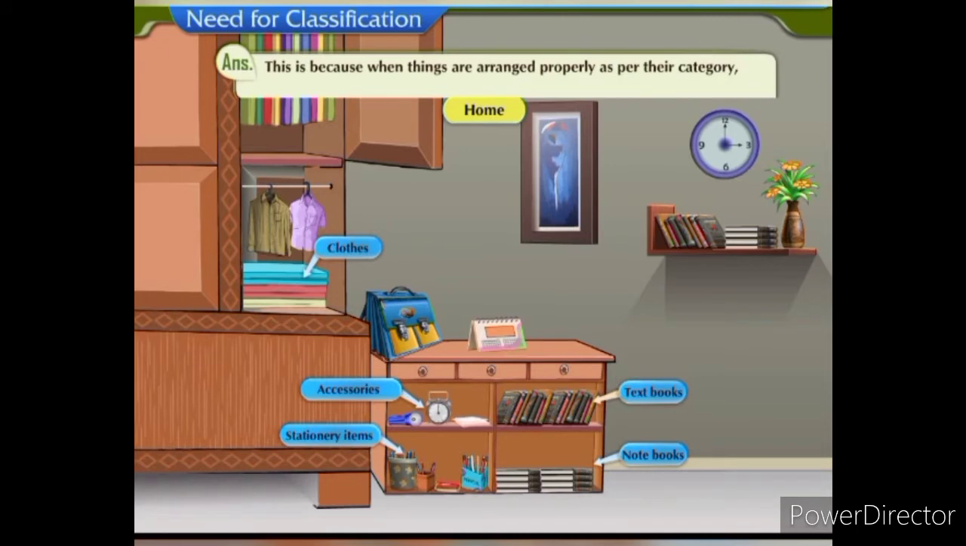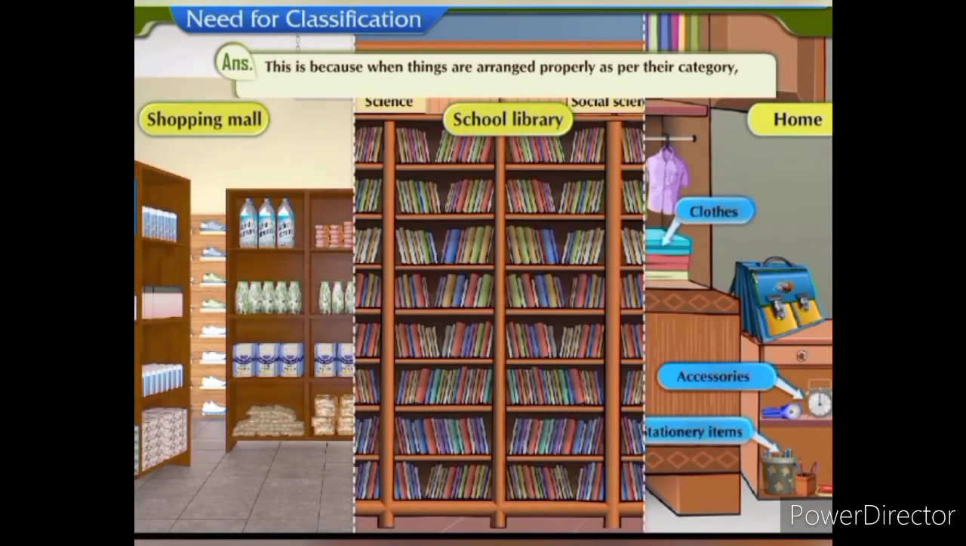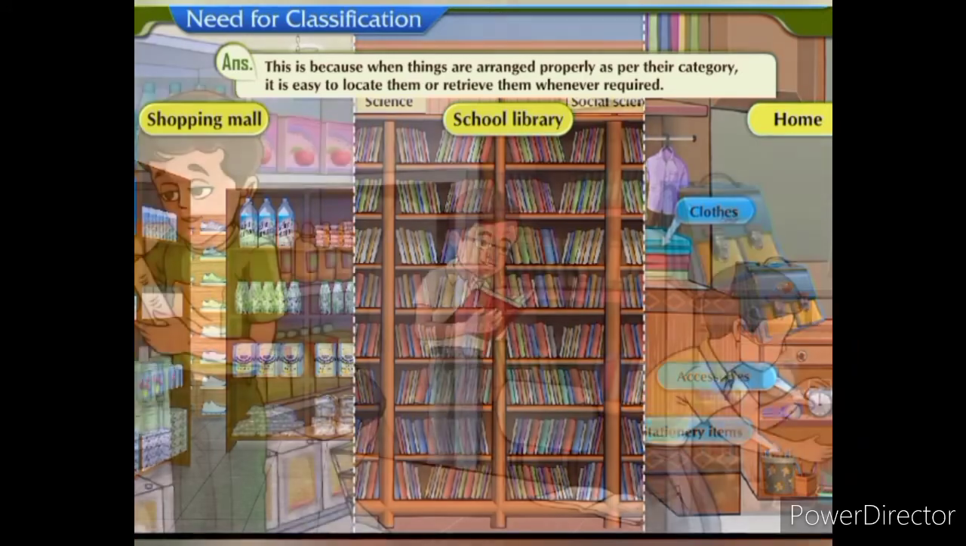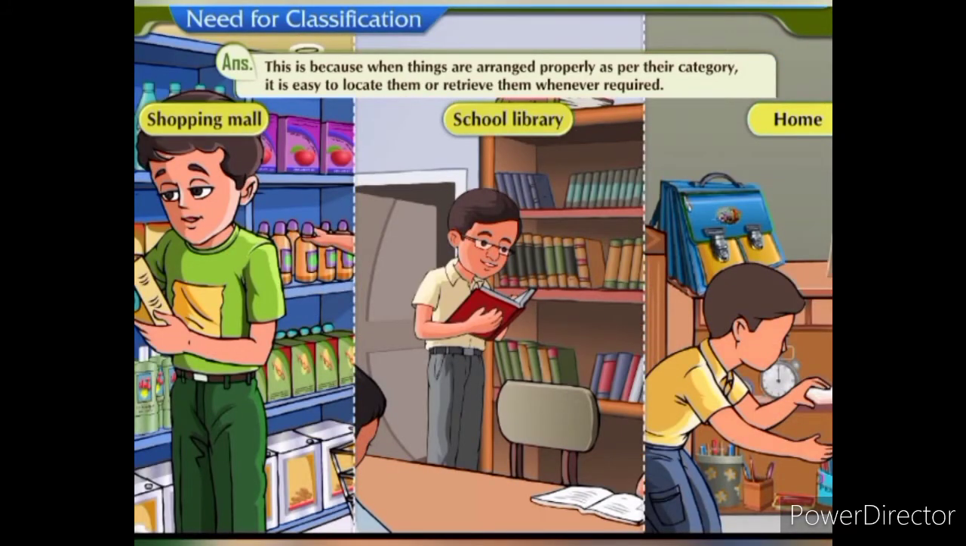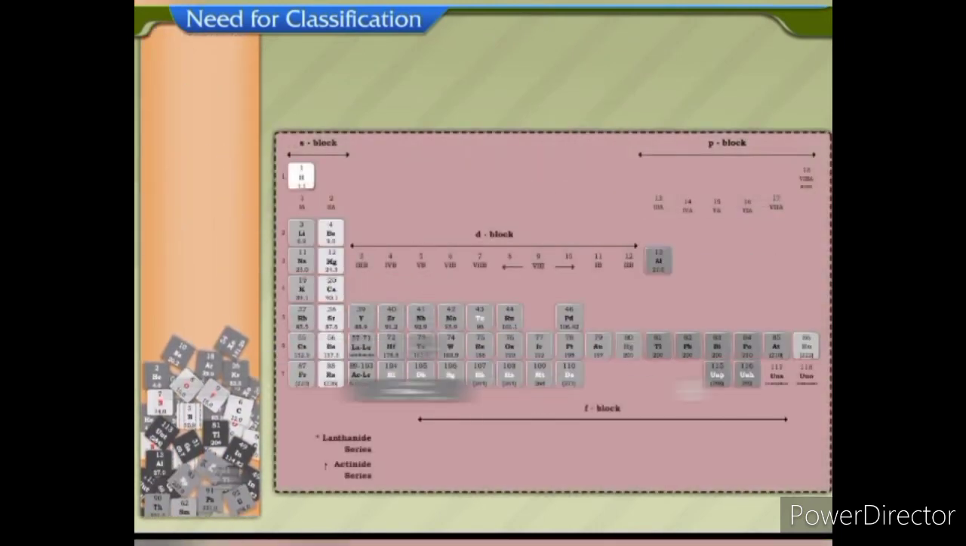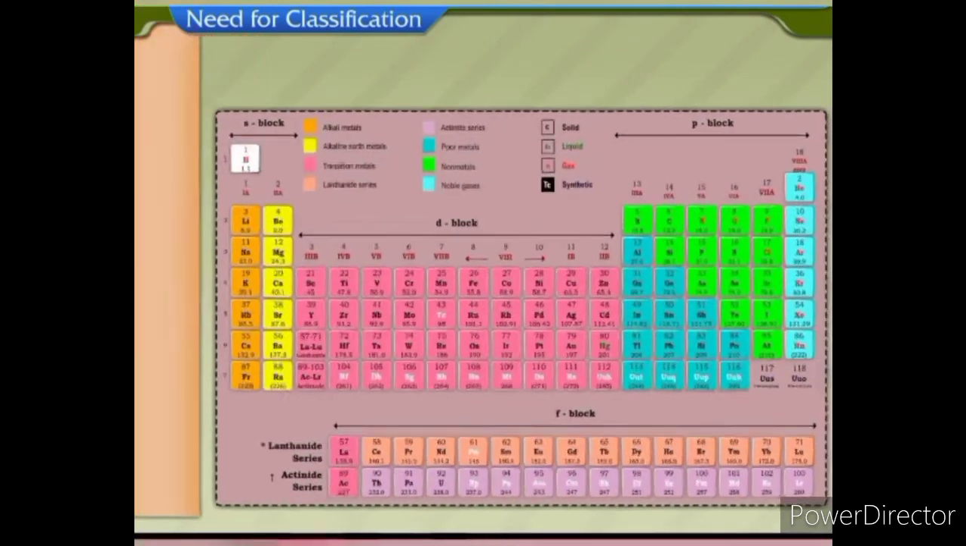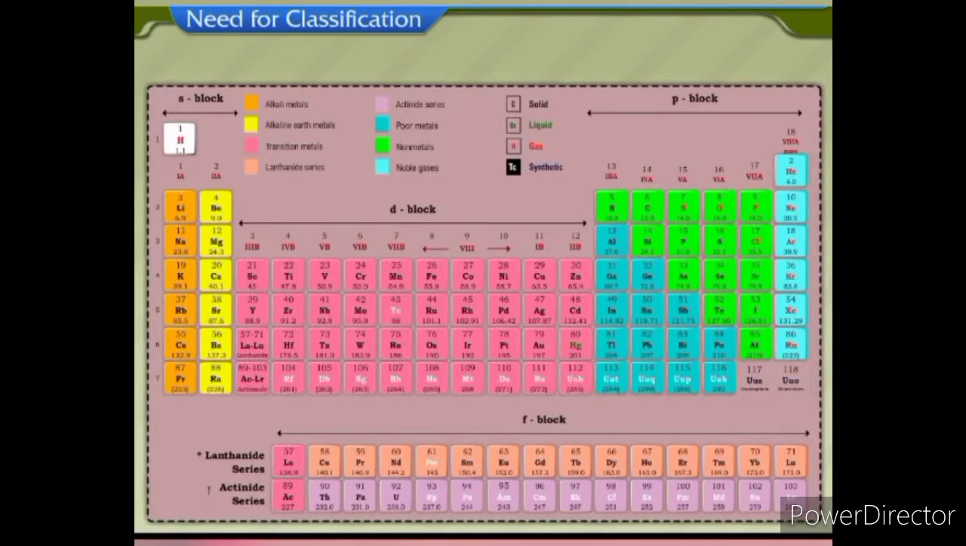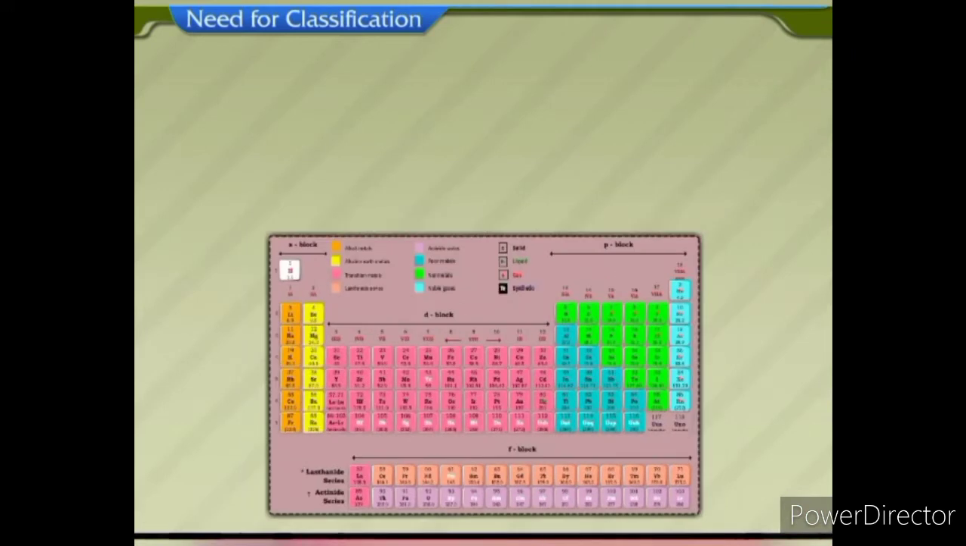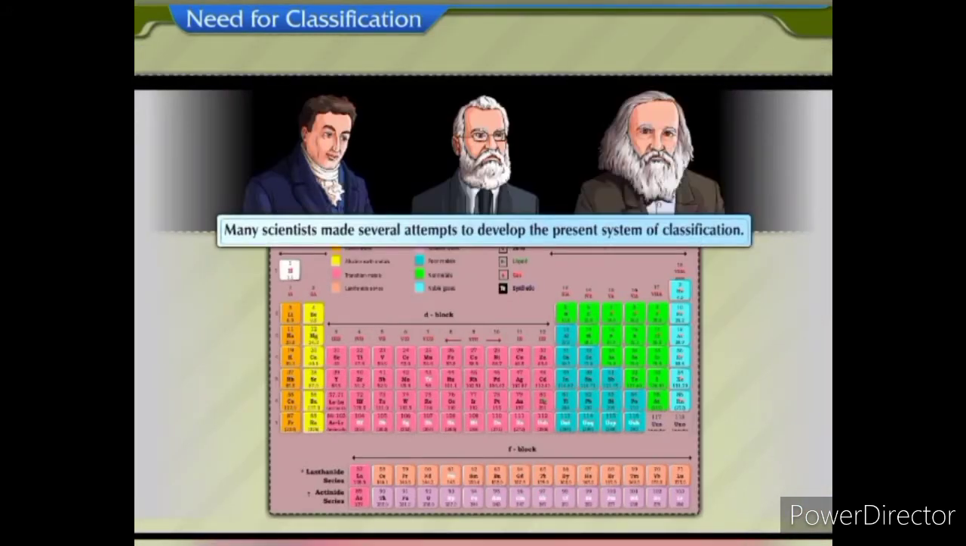This is because when things are arranged properly as per their category, it is easy to locate them or retrieve them whenever required. In the same way, elements are classified in a systematic way to study their properties. But this classification did not happen in one day. Many scientists made several attempts to develop the present system of classification.